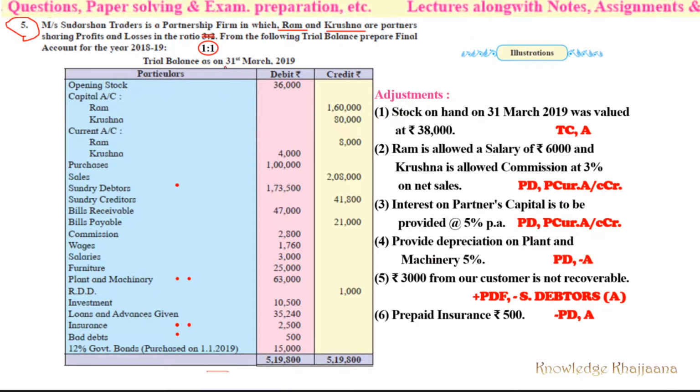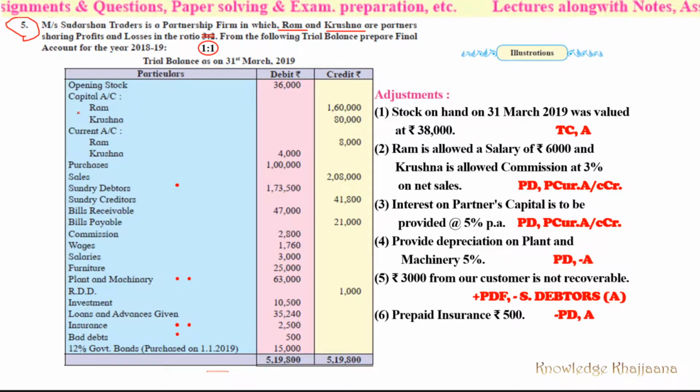Okay, now I am not going to make the column over here for posting, because I have already taught it for the last 4 illustrations. I will just tell you. Opening stock. Where comes the opening stock? Trading account, debit side. Then capital account.